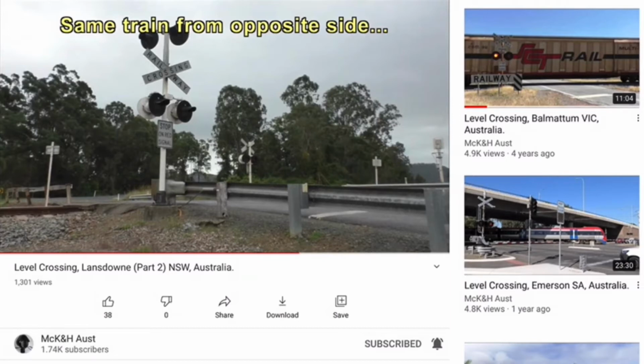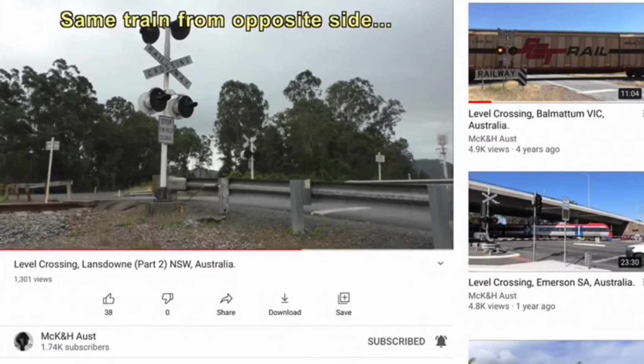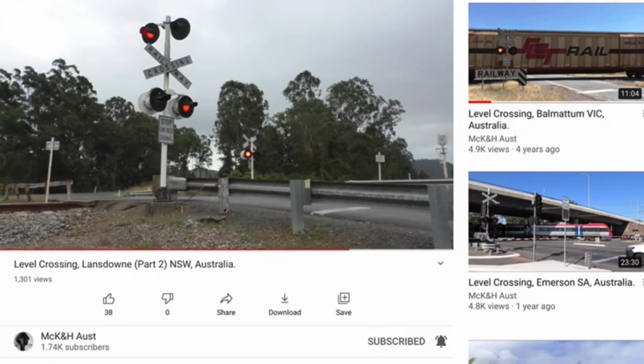So we're going to use the Lansdowne Road level crossing at Lansdowne, which is a video of MCK and H Australia's. Since I don't own the video, I always credit these people for using their audio in the description. And they are okay with that, most people are. So now I'm going to screen record this activation clip at the Lansdowne Road level crossing to use as audio in this level crossing animation of the Garden Street crossing at Portland.